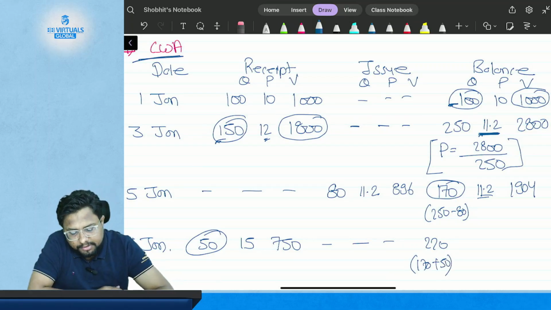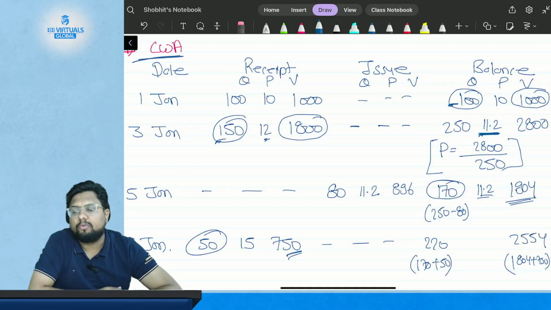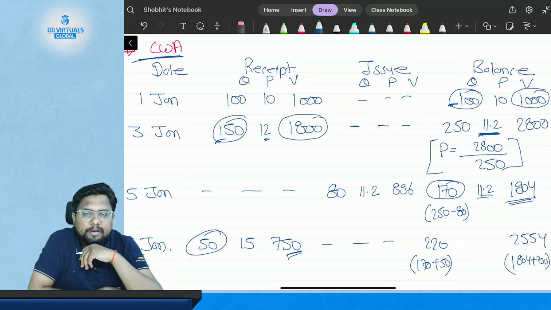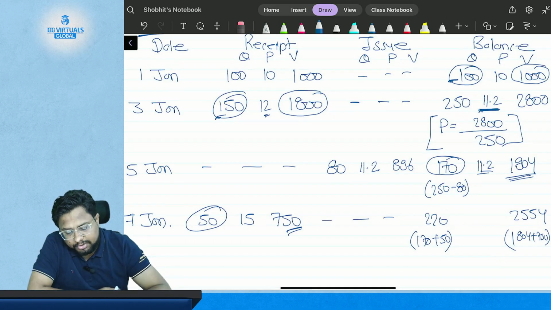Now what is the value of the inventory that you have? 1804 plus 750 will turn around to be 2554. Now comes the calculation of price.